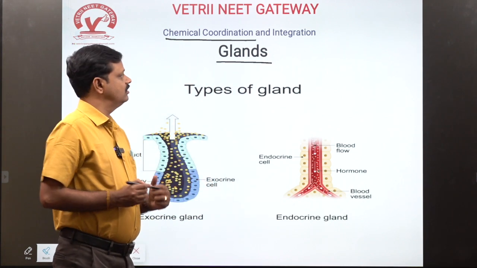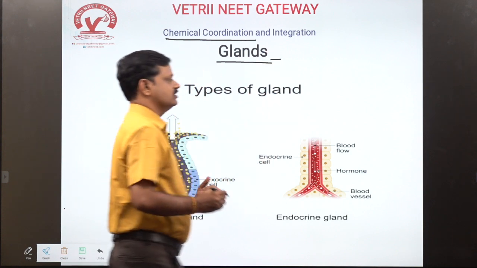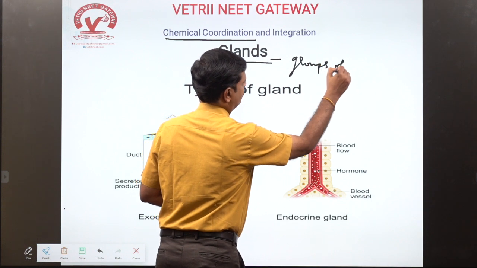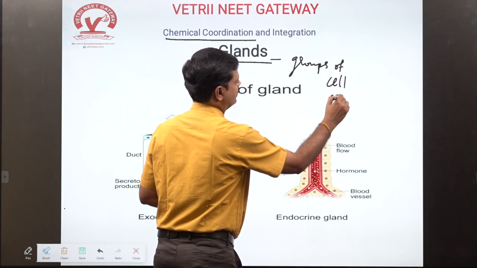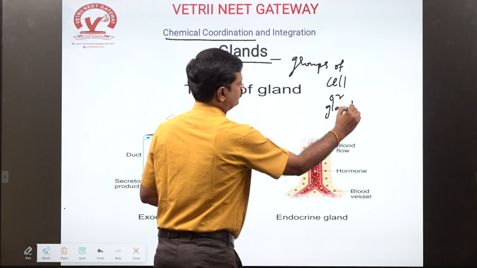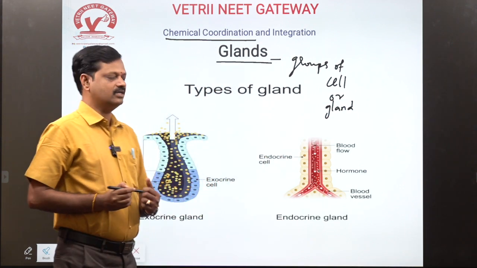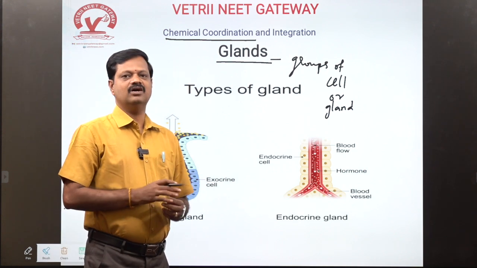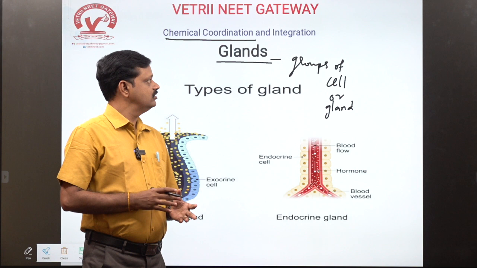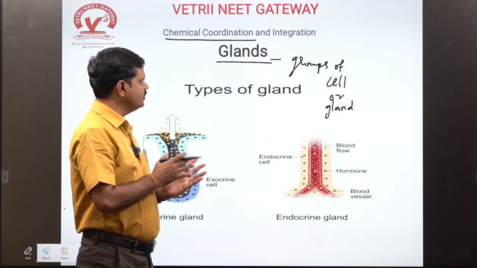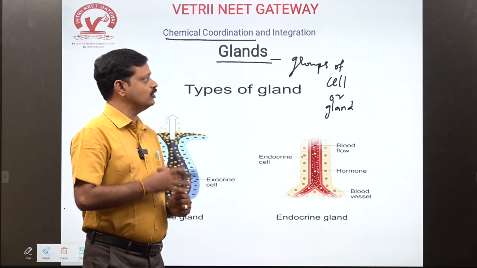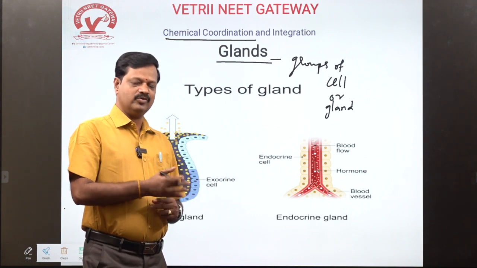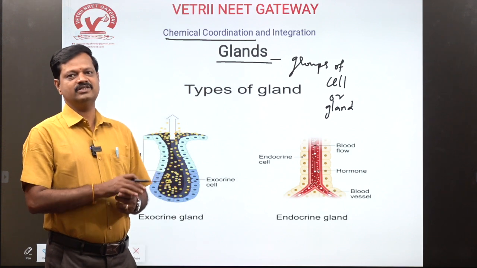Okay, what are glands? Glands are a group of cells. A group of cells, or glands, secretes enzymes, hormones, or other substances such as mucus. So you have an idea of what glands are: a group of cells or glands that secrete either hormones, enzymes, or other substances like mucus.